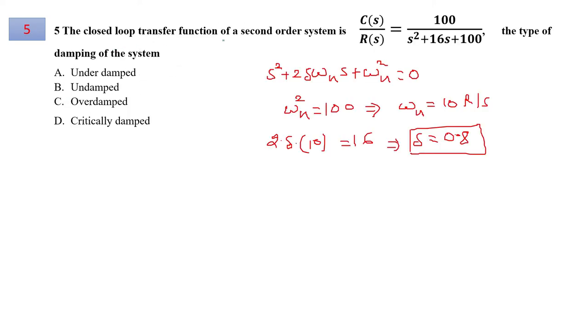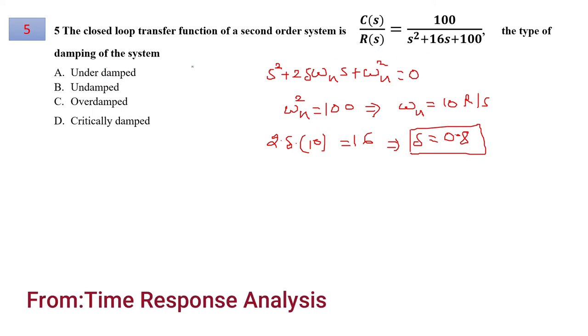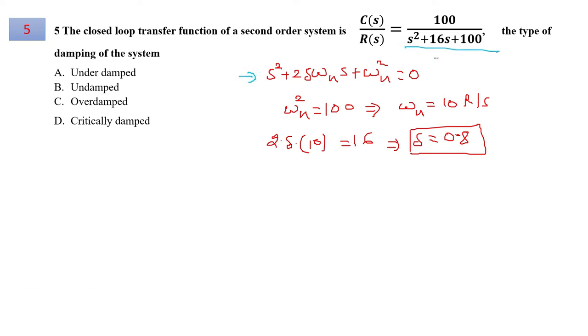For question number 5, the closed loop transfer function of a second order system is given. We have to comment on the damping of this system. Now comparing with the standard characteristic equation of a second order system, you can find the characteristic by comparing this denominator term equal to 0, and comparing then will result in omega n square equals to 100. So omega n is equal to 10, and twice delta omega n, putting the value of omega n over here, you will find delta is equal to 0.8. So this value is less than 1, and whenever delta is less than 1, we call that system an underdamped system. So option A is correct for question number 5.